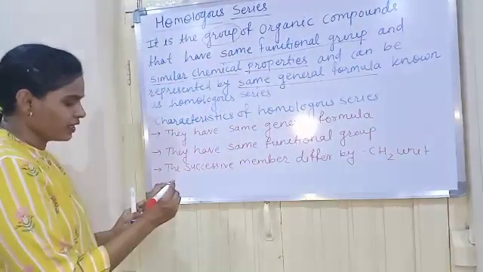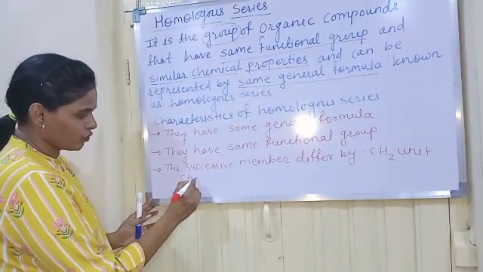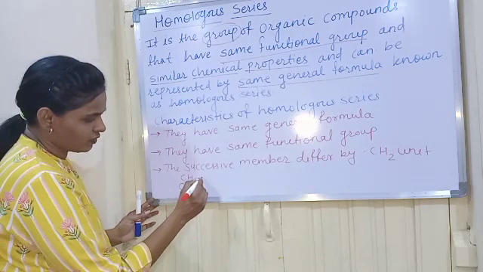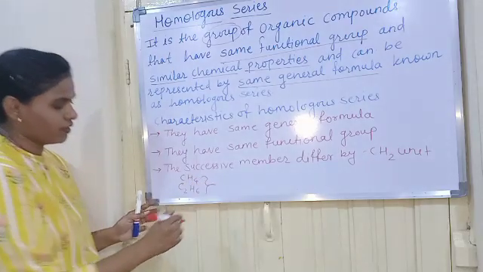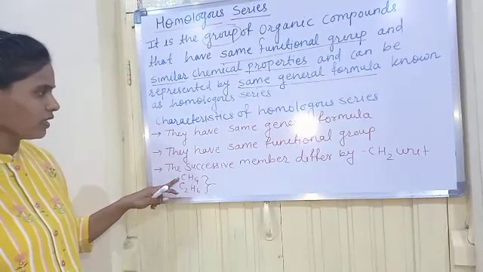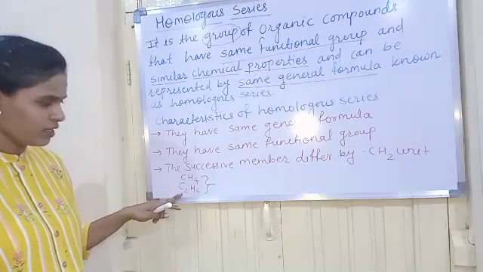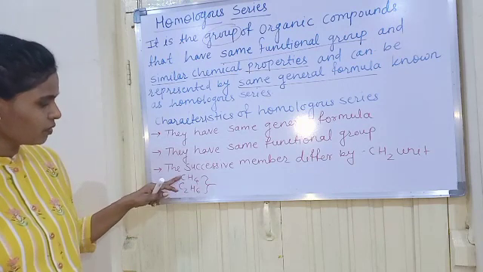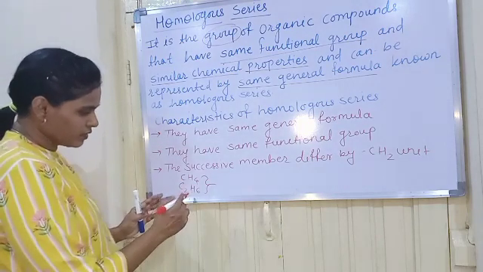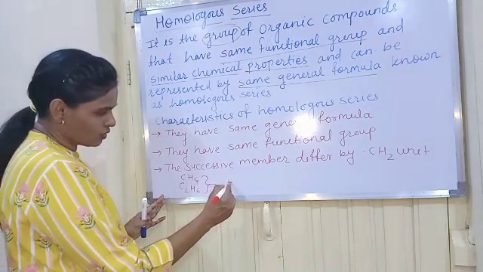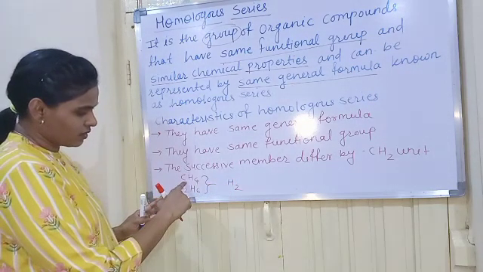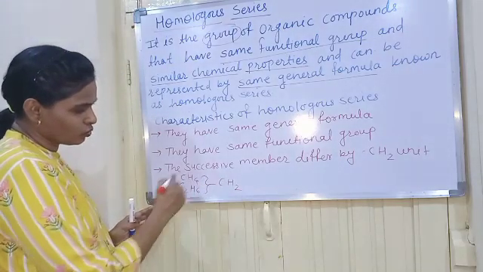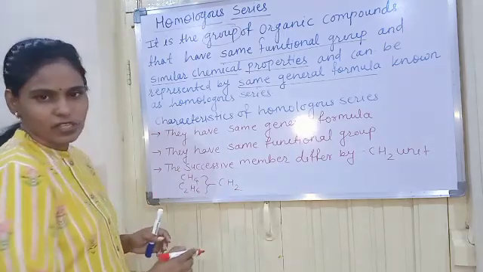Means here, if we take the example of CH4, that is methane, and C2H6, that is ethane, CH4 is the first member of the alkane series and C2H6 is the second member. Now how much unit difference is there between CH4 and C2H6? That is 6 minus 4, that is 2, means H2, and C2 minus C, that is 2 minus 1, that is C. Okay, so each two successive members differ by a CH2 unit.